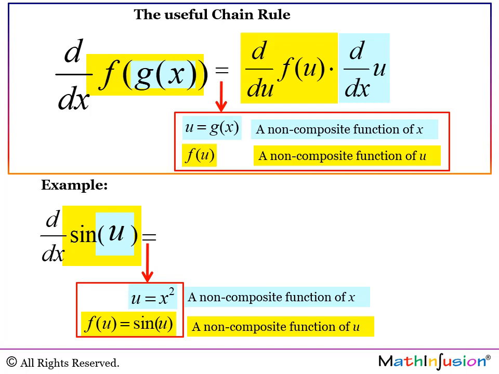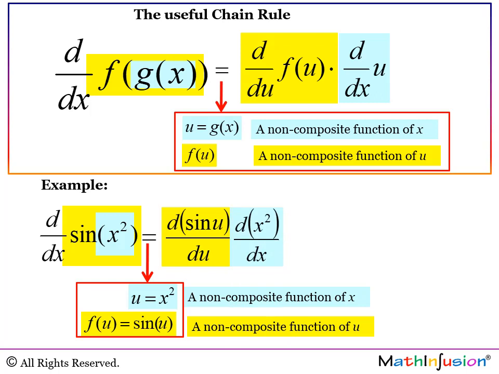So in this chain rule, we are going to get two terms. We have to differentiate these two functions. The first function, f of u, the outer function, is the derivative of sine of u. It's clear that it is d du, because the outer function now, after the substitution, is a function of the u. It is sine of u. Then we have the other term, which is the derivative of the inner function. The inner function is a function of x, so it's a clear d dx of x to the power of 2. Now we just have to differentiate each one of these functions.